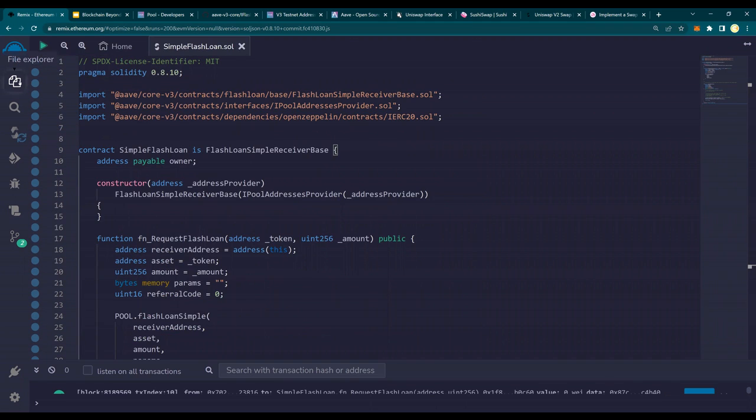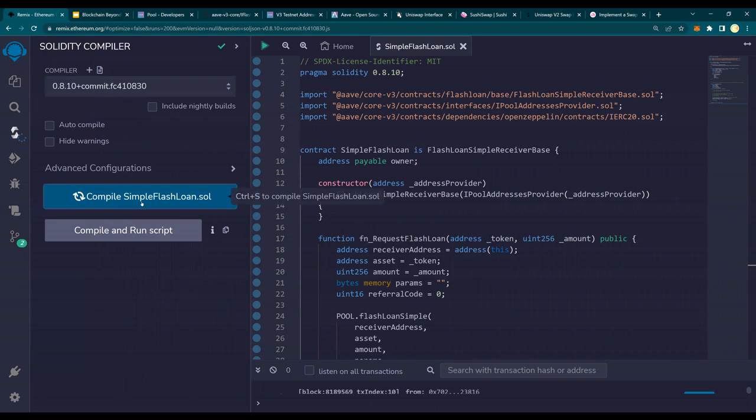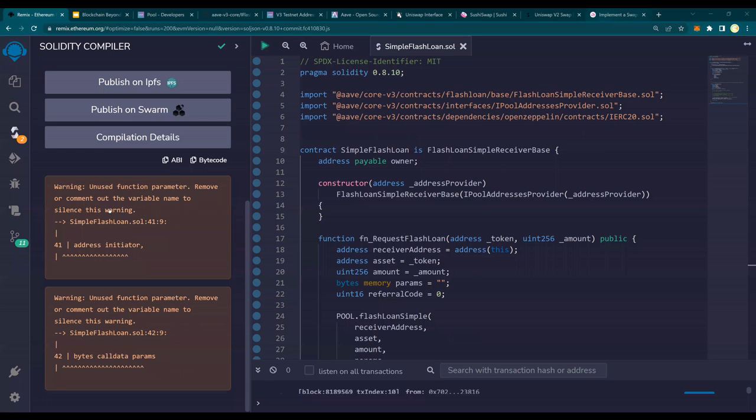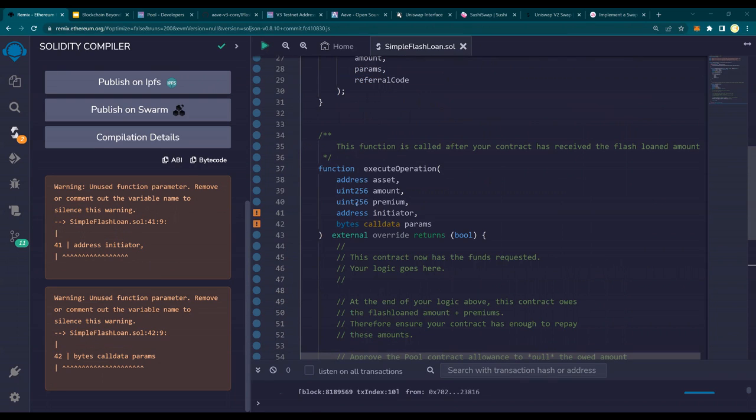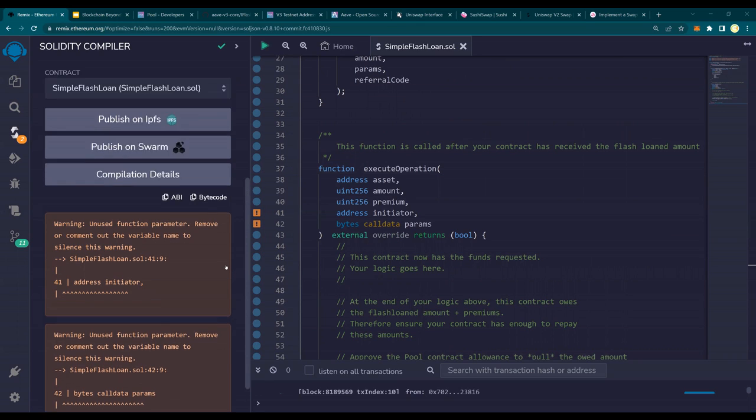Now let us deploy this contract. So I'm going to compile this. It's going to take some time to compile. It'll give you a couple of warnings. Ignore them, you do not have to worry about it. It says that there are some unused parameters. Perfect, that is not a problem. Ignore, right? Do not worry about it.